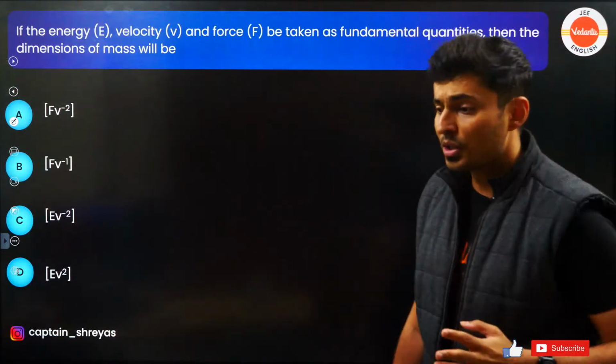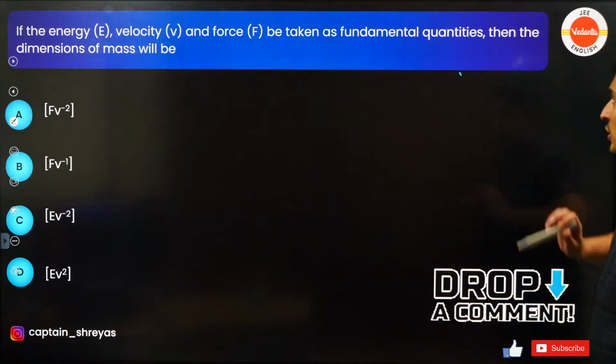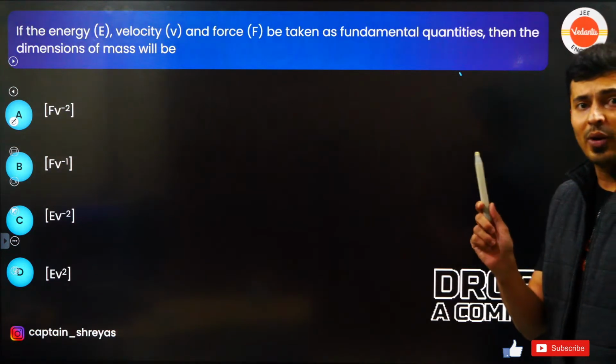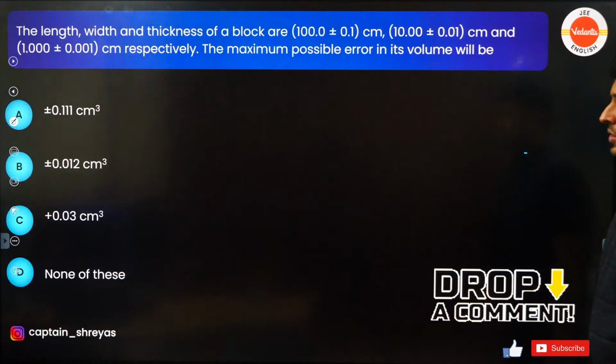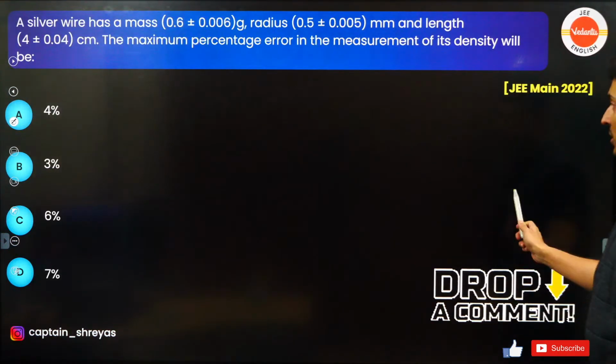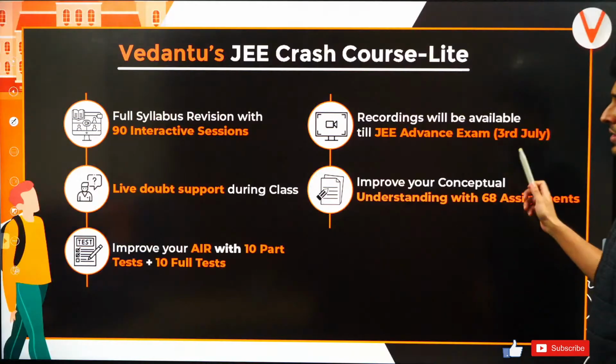I've kept some homework questions also for you. This is the first homework question. How many of you are going to fast track solve this? This is the first question. This is the second question, guys. Solve this also. This is your third DPP question. That's it.